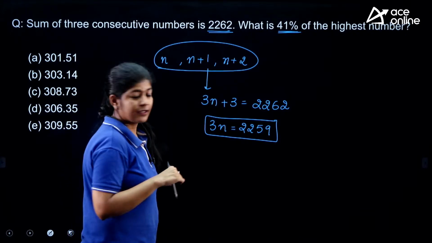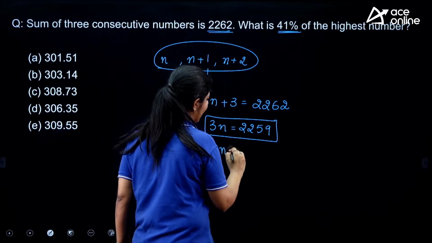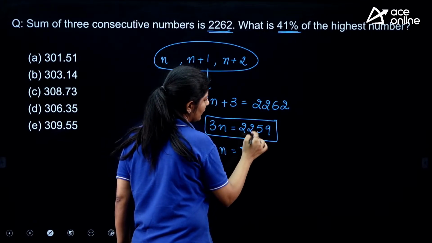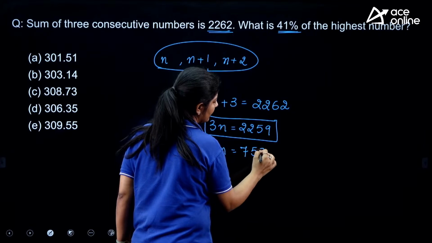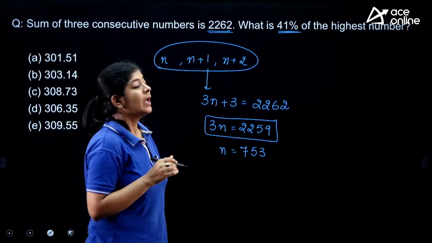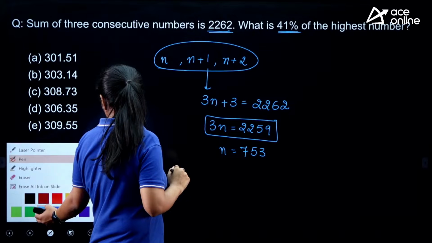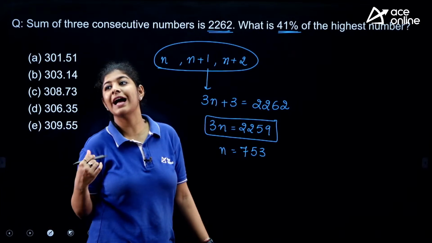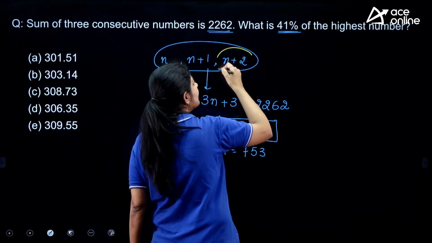Very good, Radhe, very good, easy. Let's see. So the value of n that we are getting over here is 7, 21, 5 and 3. This is the value of n. But the question is saying that we have to find out the 41% of the highest number. And the highest number is this one.